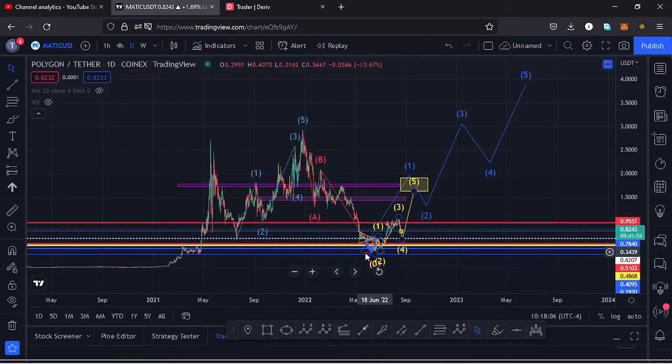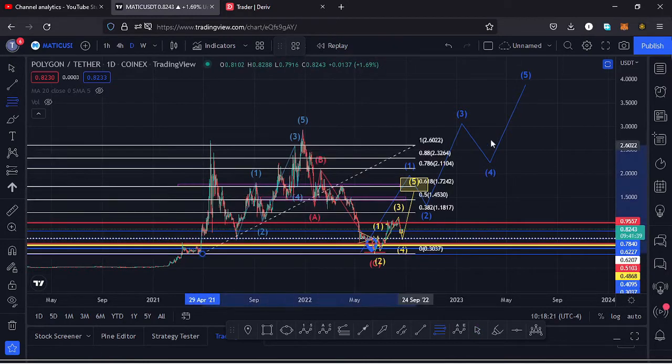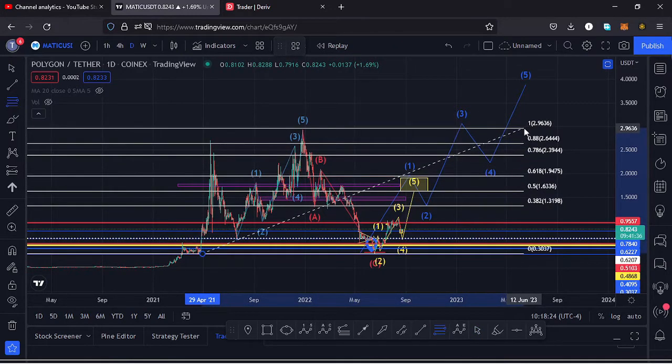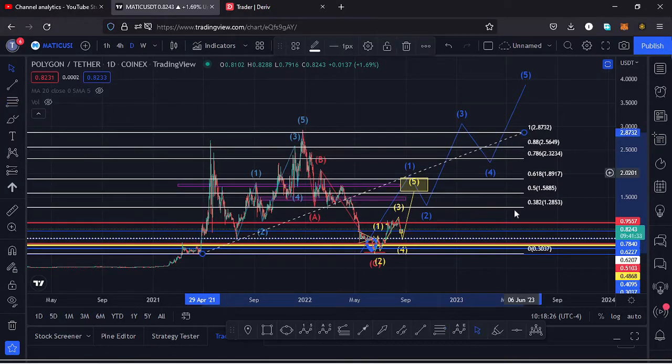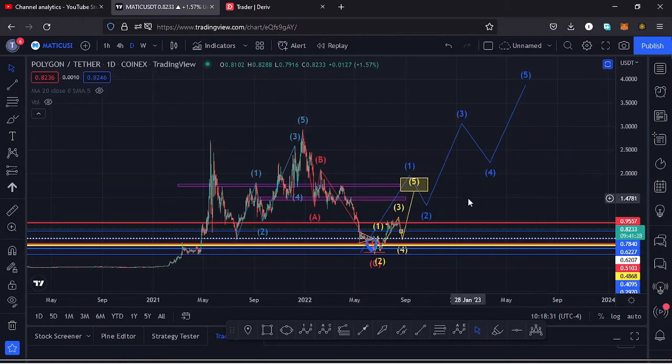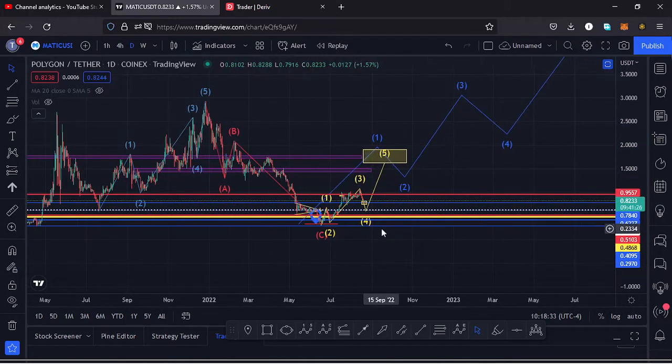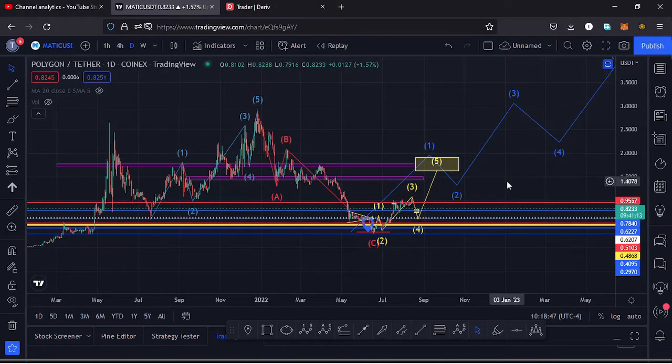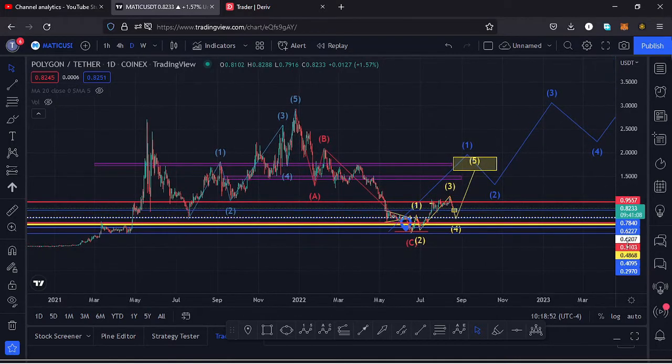But before we get to an all-time high, I first need to see a first wave to the upside, which I have a target area for here on the charts within this yellow target area between the $1.91 mark and the $1.65 mark, and I'm basing it on the Fibonaccis. Connecting the low down here to the all-time high, you can see my yellow target area lies between the fib level 0.618 and the fib level 0.5, which is the minimum that I expect that first wave to the upside to do. And according to the Elliott waves, within a wave 1, we expect to see fractal waves in formation, and that is what I believe is playing out here on the charts.